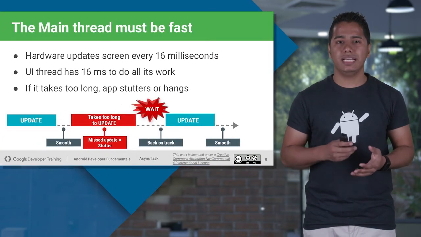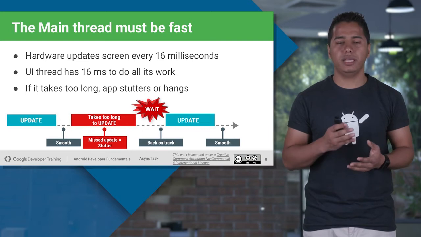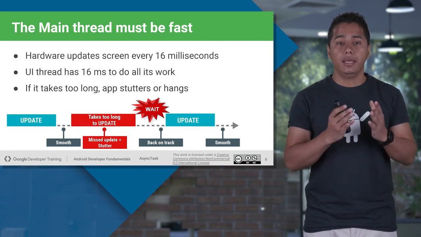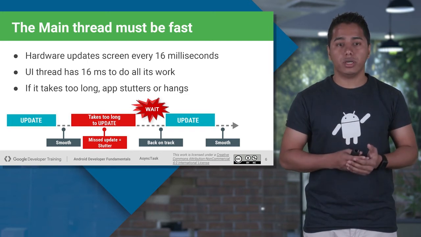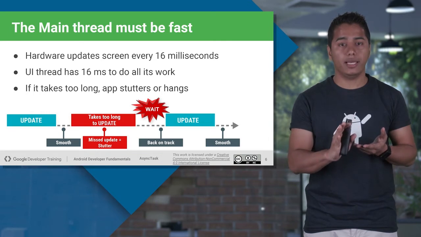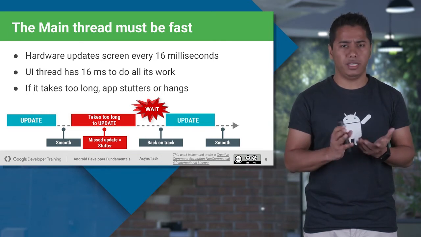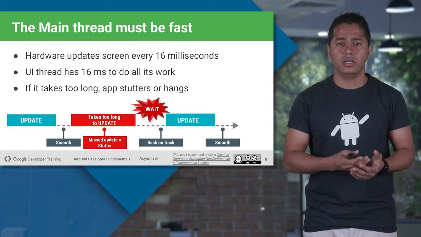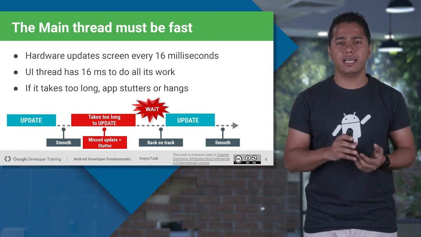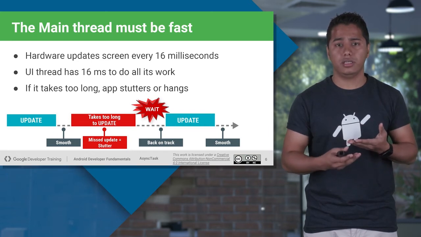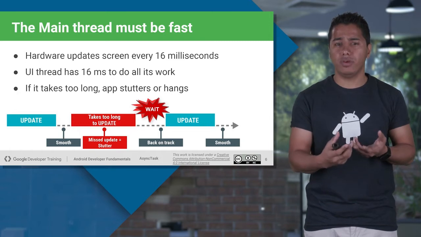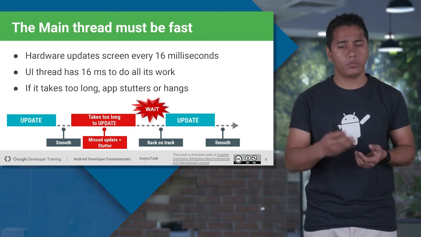So how exactly does a main thread work? Well, your application comes into the main thread, it gets updated. If your UI is not taking too long to update, if it's just an edit text, if it's just a button to draw, your UI is smooth. Now let's say you still have a list view to draw, and that list view is fetching the data over the network.